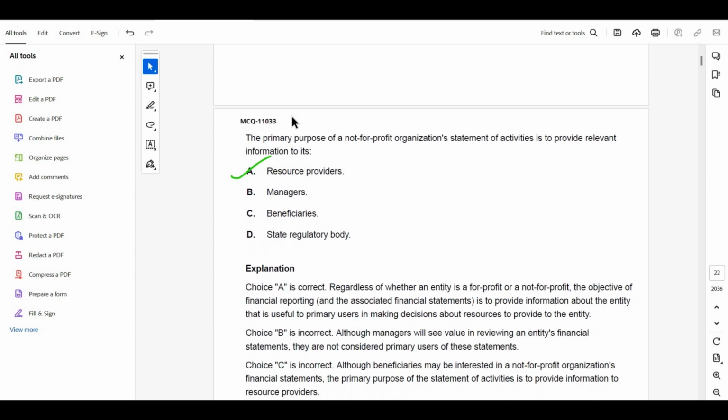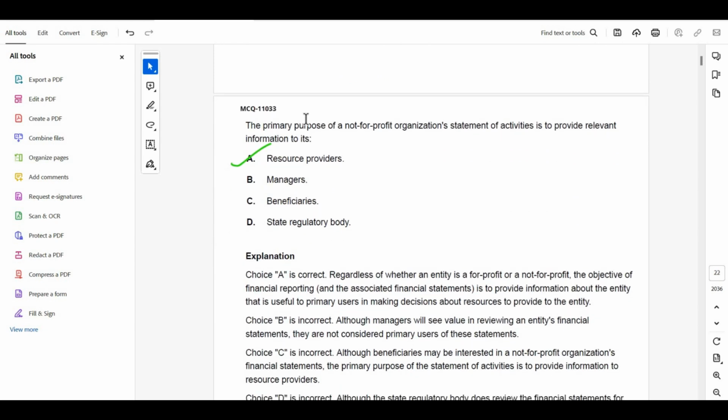Moving forward to the next one, the primary purpose of a not-for-profit organization's statement of activities is to provide relevant information to its resource provider, managers, beneficiaries, or state regulatory body. In one question only, we said that the state regulatory body does not require any financial reports for its use, and the managers are the insiders.